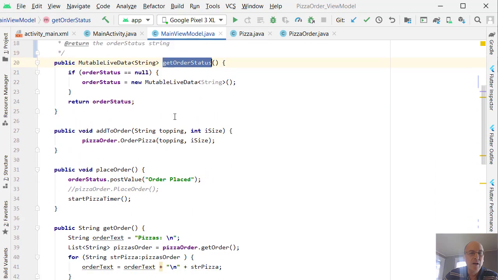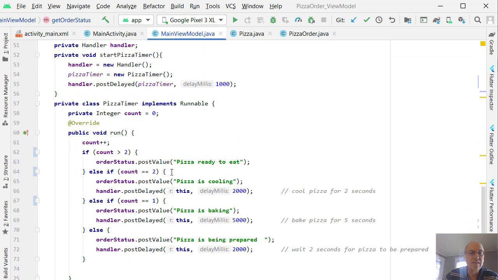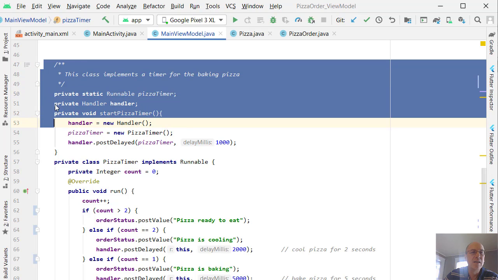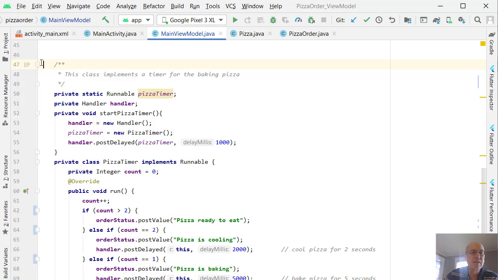So in our view model, we're going to create a timer class that will just tick off every couple seconds, and we'll just keep changing the status. I'm not going to go into too much detail of what this timer class does, but this is the timer class here. We're going to run this in a separate thread so that it doesn't tie up the UI thread, and it's got to run independently, and we use a special runnable type for that, and we declare a class that implements runnable.